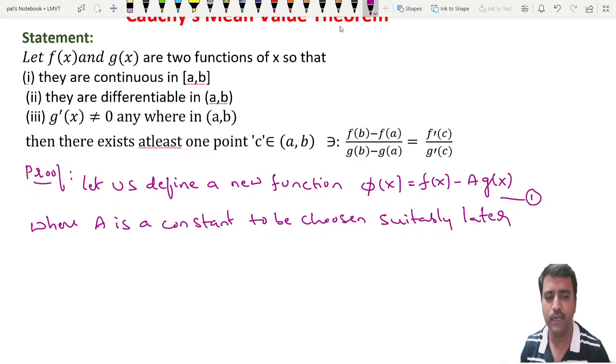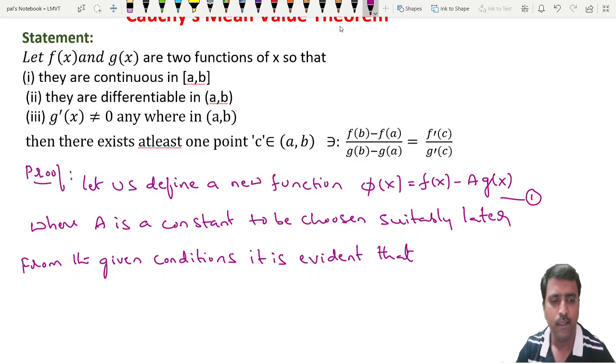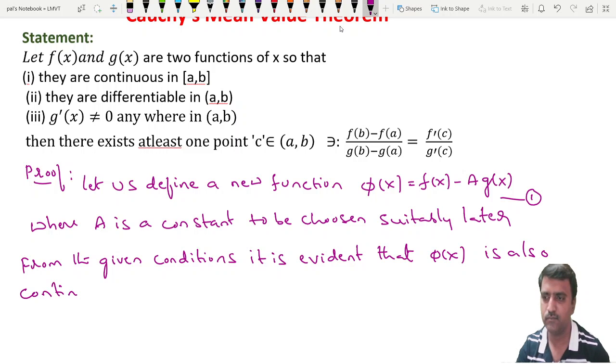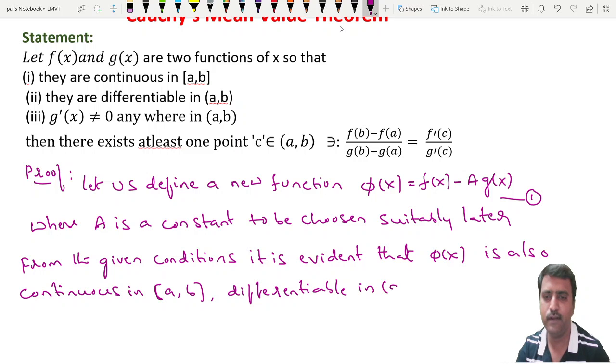So from the given conditions, it is evident that phi of x is also a continuous function in the closed interval AB and differentiable in the open interval AB.